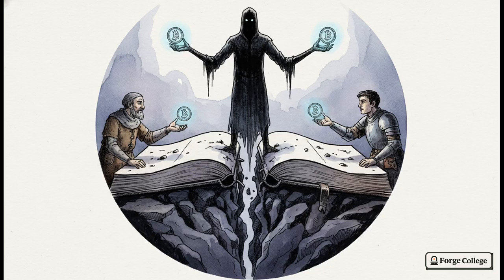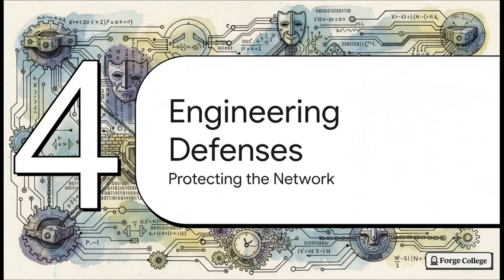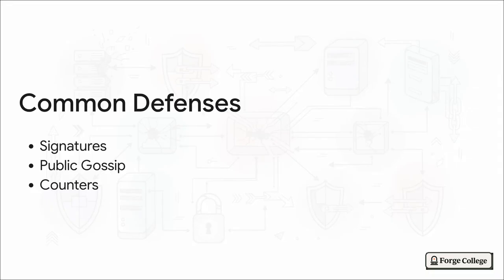Plus, it causes persistent network partitions, which essentially breaks the whole application. It's an absolute nightmare for any decentralized protocol. So how do we fix it? Section 4, engineering the defenses. Let's look at how we protect the network mathematically. How do we defend against this two-faced town meeting liar?